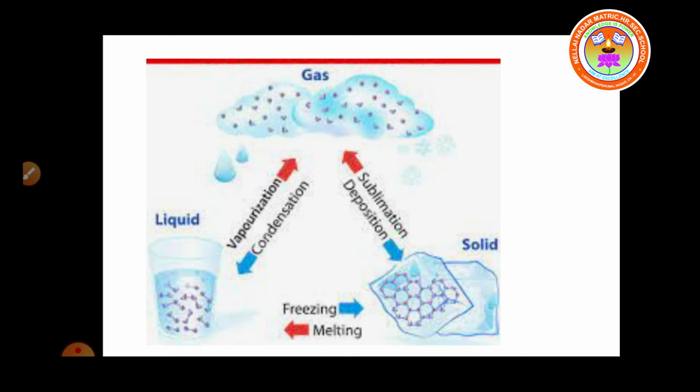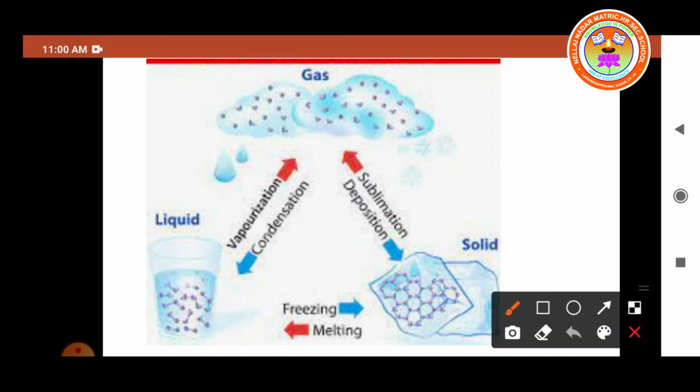So there are different such processes in the change of state of matter. See the figure also. This is taken as ice cubes. It's a solid state. Now heat energy is applied. So what happens?